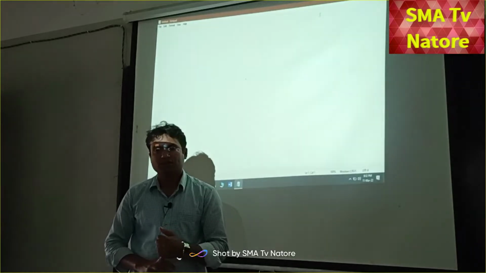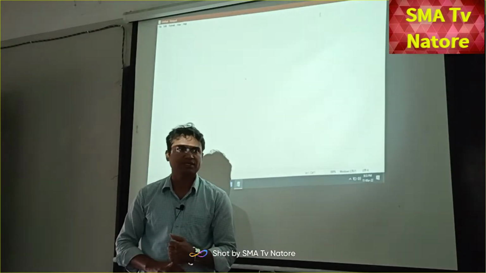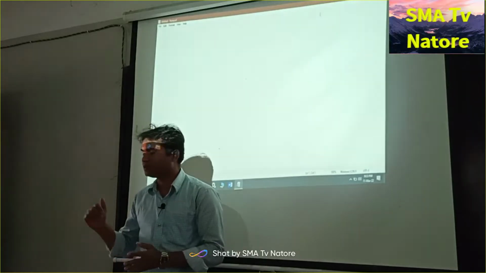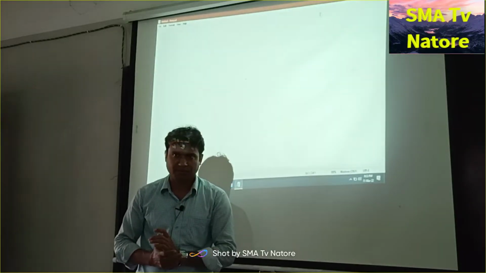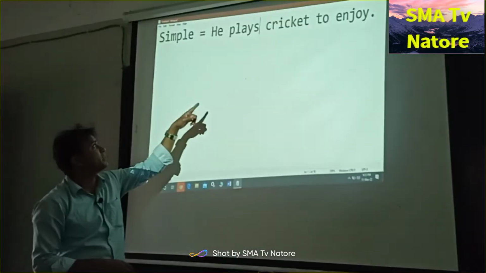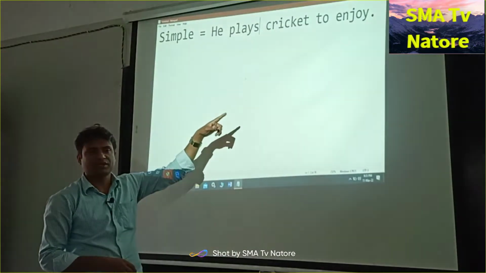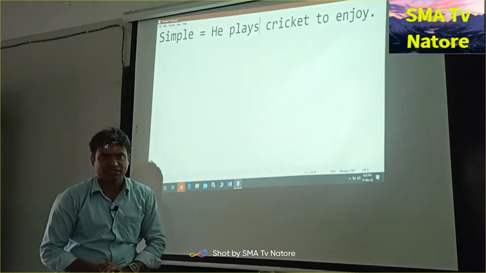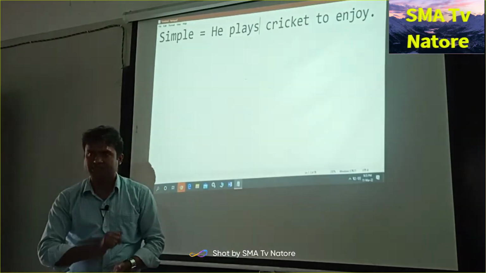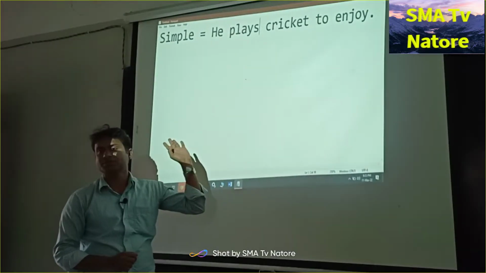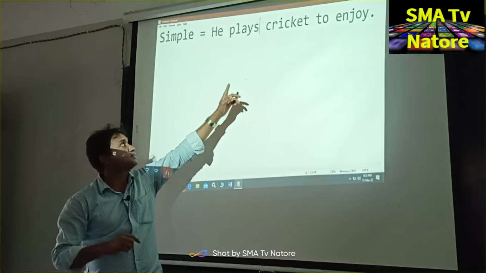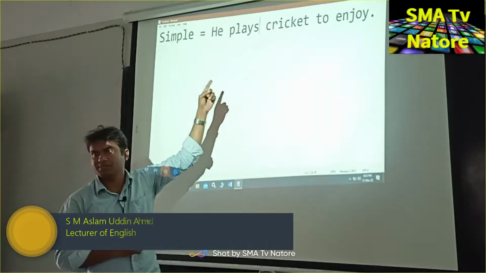Okay, so firstly you have to know that is non-finite verb. For example, in the simple sentence we can find out that the non-finite verbs. Okay, so first sentence is that is ticket to enjoy. So this is the simple sentence and you have to make it the compound and complex. But why it is called that simple sentence? First one is the only single subject, and next one is only one finite verb.